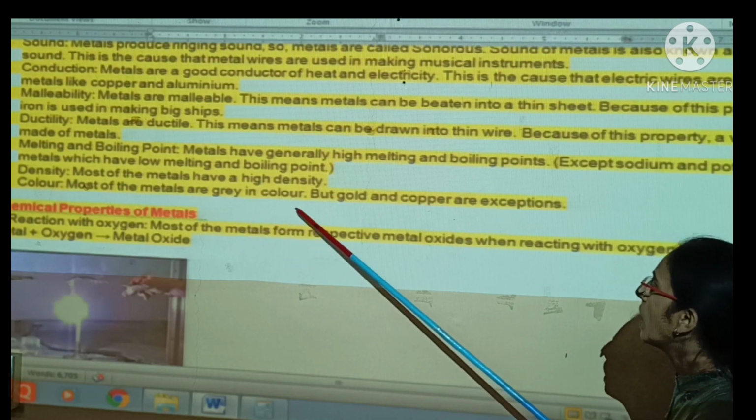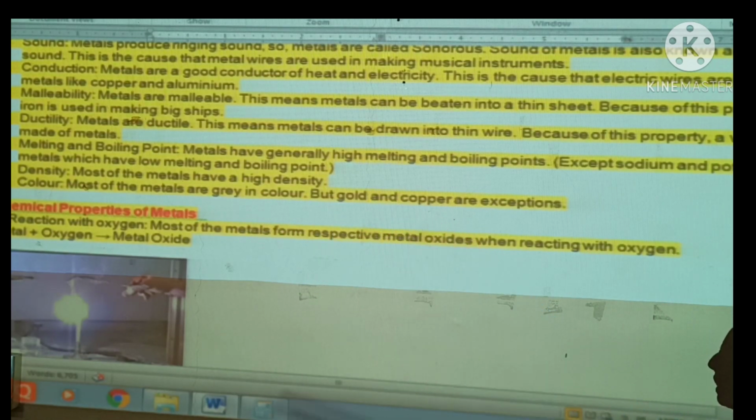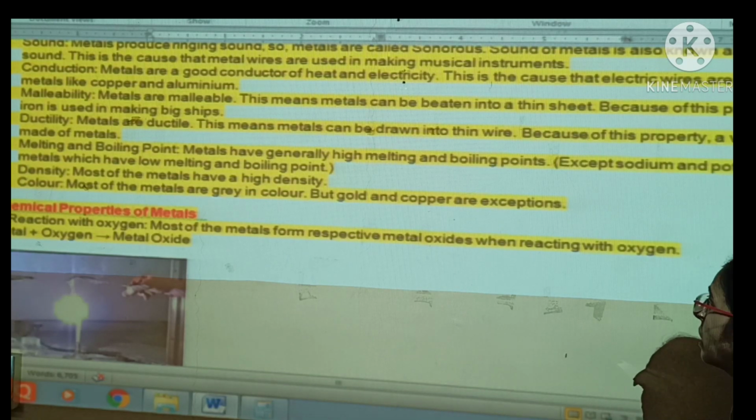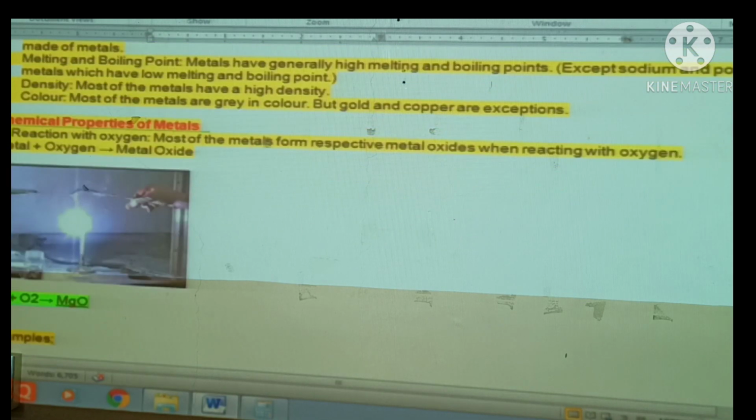Most metals are grey in color, but gold and copper are the exceptions. Gold has a shiny yellow color, silver has a shiny grey color, and copper has a shiny reddish brown color. Now we are going to discuss the chemical properties of the metals.